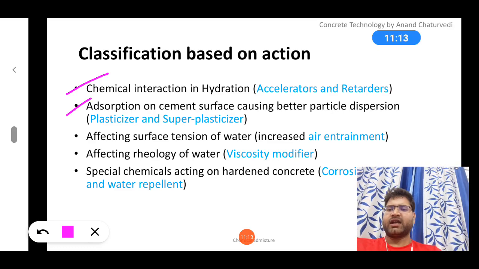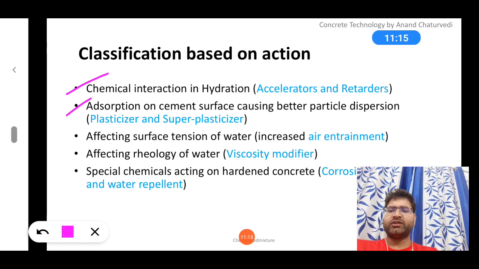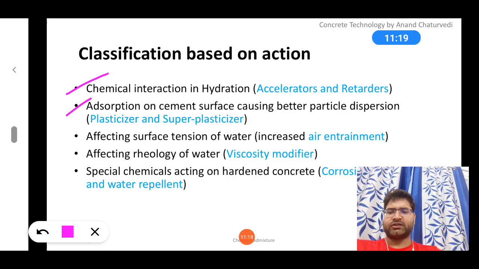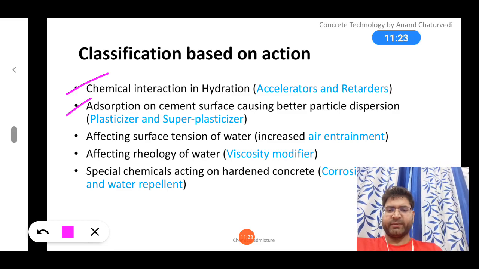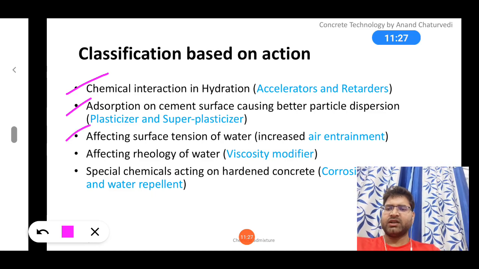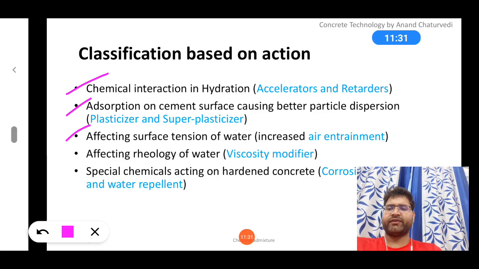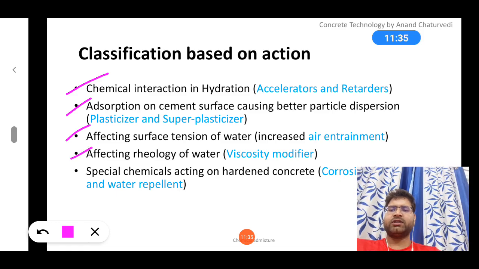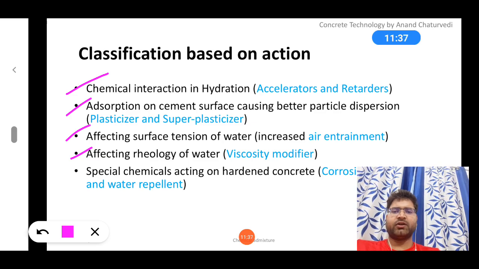The second point is absorption on the cement surface causing better particle dispersion. So plasticizer and super plasticizer, how do they work? We are going to see the action in a later slide. The third one is affecting the surface tension of water. So it affects the surface tension of water as well, and the rheology of water.